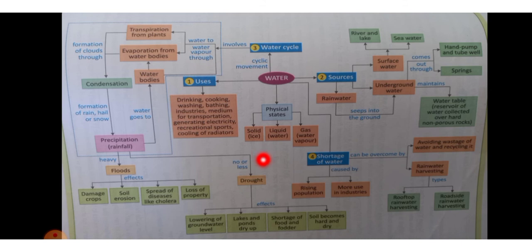What do we cover today? We covered only the water, what is water, then we learn about the uses of water, water bodies. This is the only basic part we learn. In the next part 2 we are going more about water.